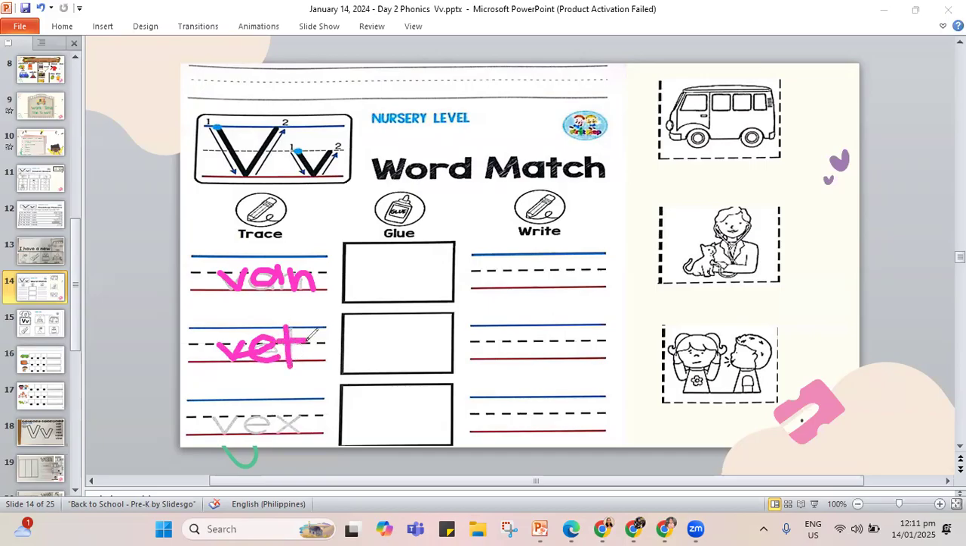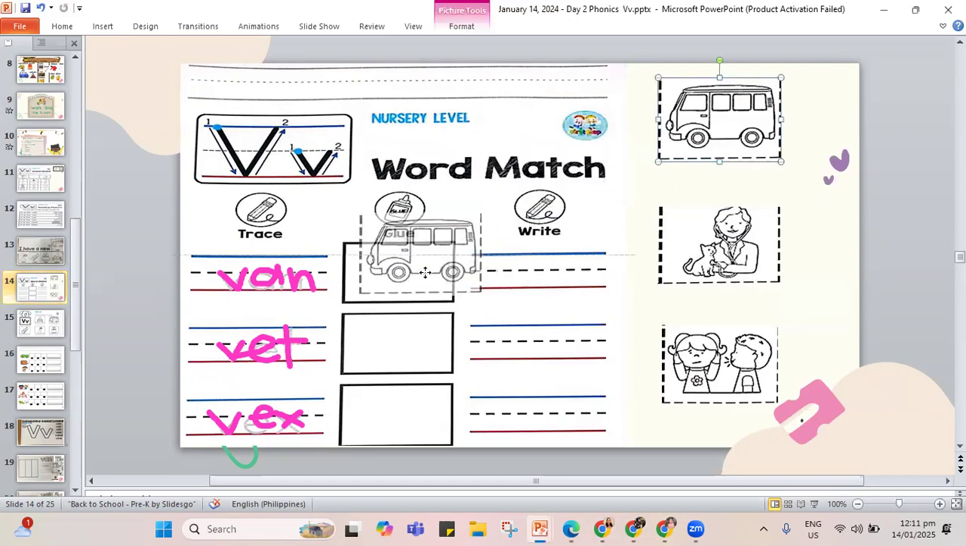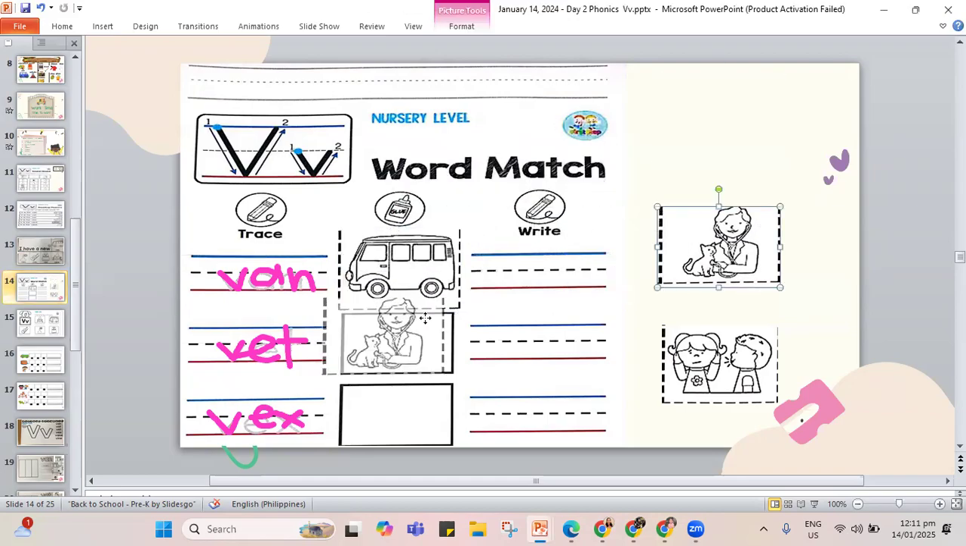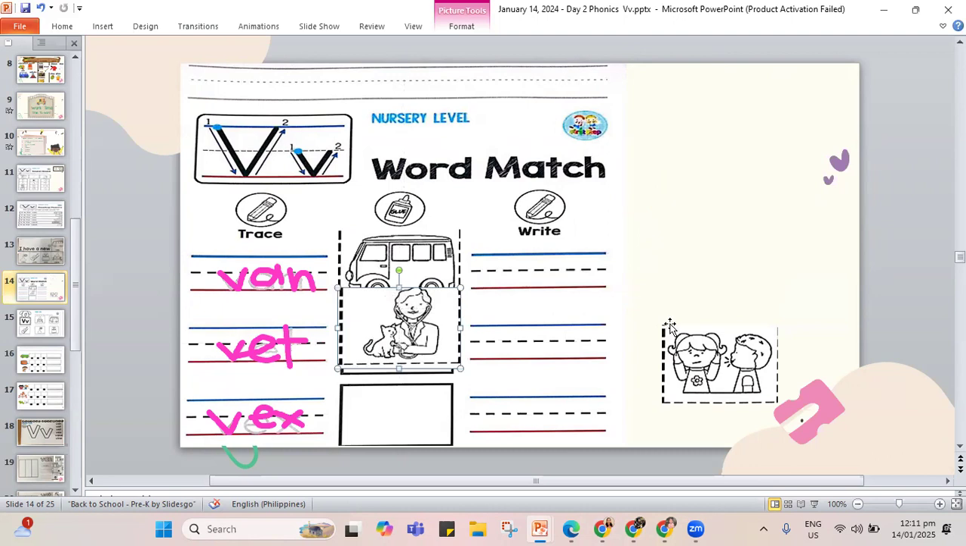The doctor treats the animals that are sick. He is called a vet. And then the last one, it is vex. We have the letters V, E, X, that is vex. Sound letter V. Okay, let's move the pictures, the ones that go in the right place. So we have the van. Let's space for van. We have the vet. And we also have the vex.